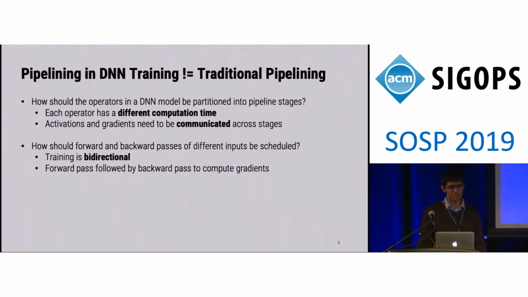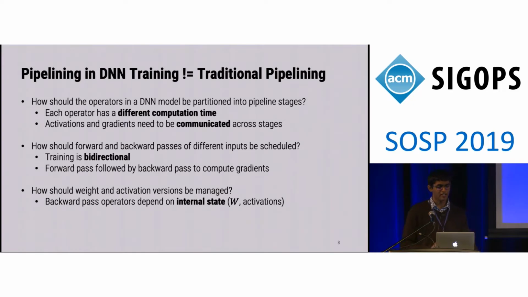And so the natural question that falls out of this is, how should forward and backward passes for different inputs be scheduled? And the final challenge that I'll talk about today is that backward pass operators in the DNN model are stateful. That is, they depend on some internal state. That is, the current weight parameters, as well as activations that you computed in the forward pass. And the natural question that falls out of this is, how should weight and activation versions be managed so that the final model we train is high quality?